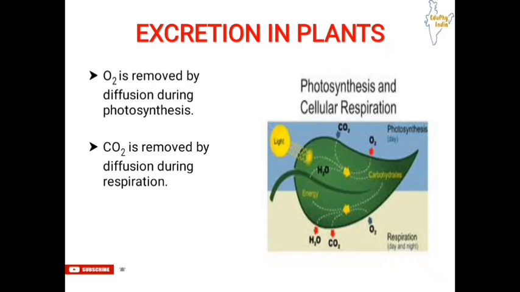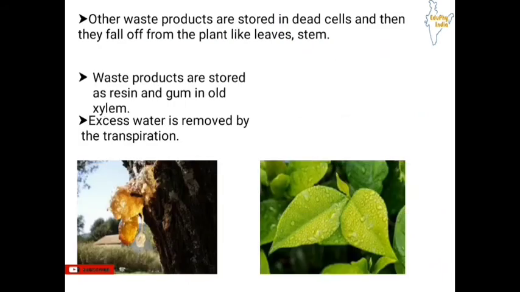So oxygen is the waste product for plants during photosynthesis, and carbon dioxide is the waste product for plants during respiration, and both are removed by the process of diffusion. Now there are other waste products which are stored in dead cells and then fall off from the plant, like leaves and stem. So basically plants store some waste products in their dead cells, and as they are dead cells, they fall out from the plant, like leaves fall out.